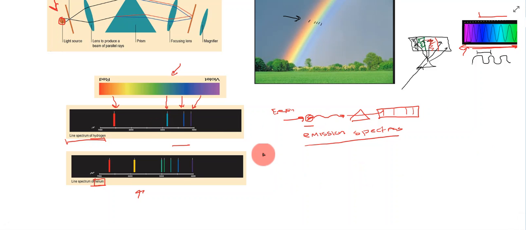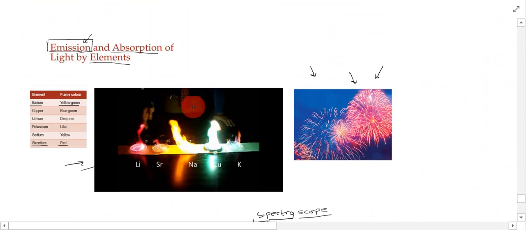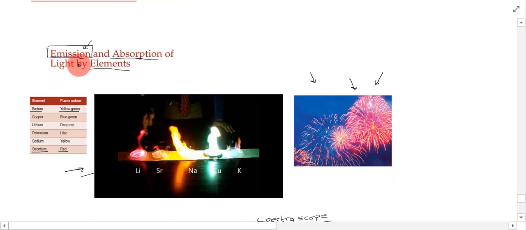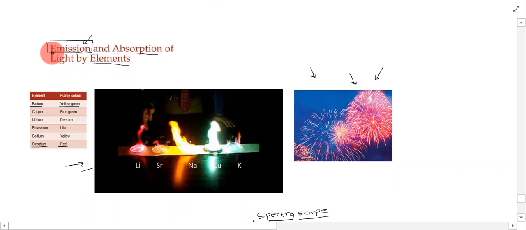So it's just a quick introduction into this idea of what is known as emission and absorption of light by elements. Not only do particular elements give off specific wavelengths of light when they're energized, but specific elements also absorb certain wavelengths of light, and we look at this in the next lesson.